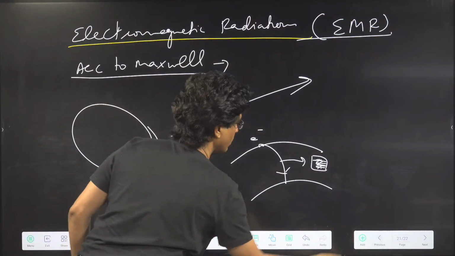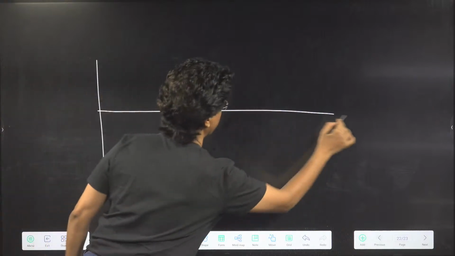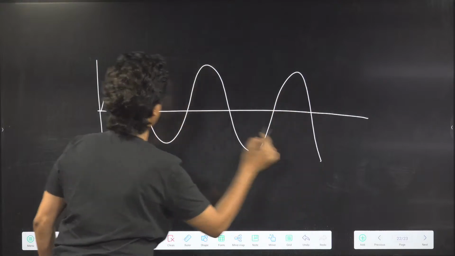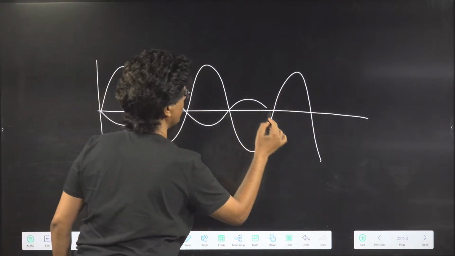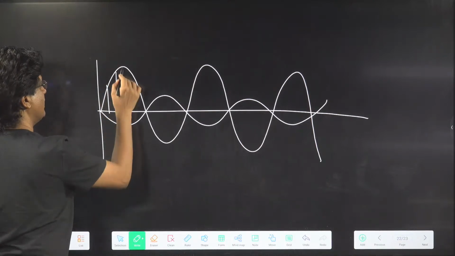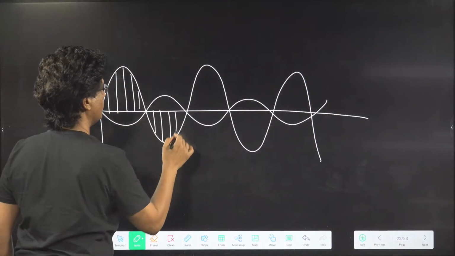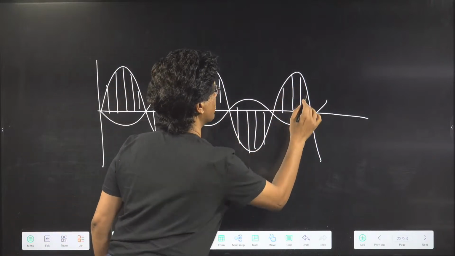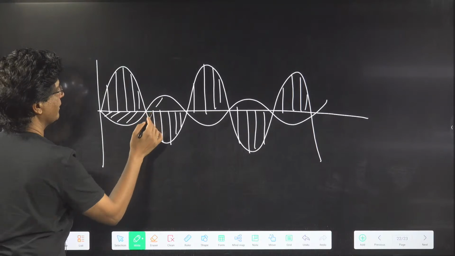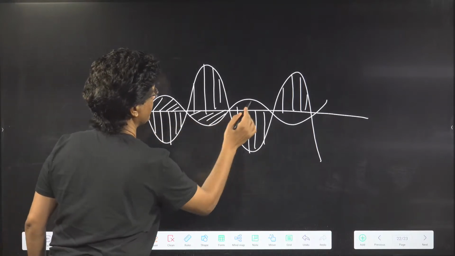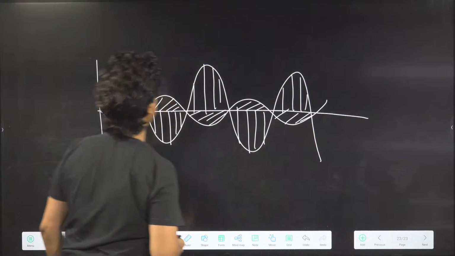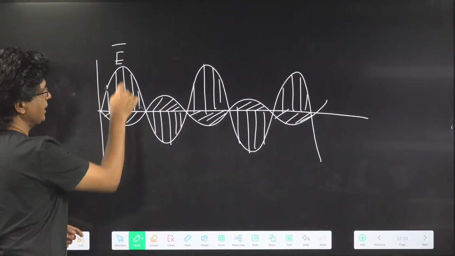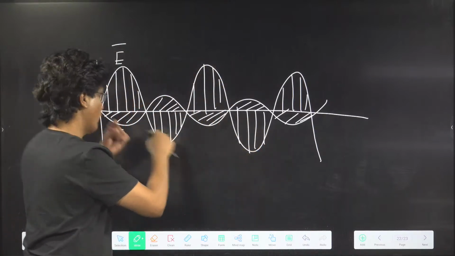I was supposed to draw the diagram of electromagnetic radiation. So let's say we have this as the electrical field and this as the magnetic field. The electrical field is vibrating in the perpendicular plane and the magnetic field is vibrating in the horizontal plane. They keep on undulating.